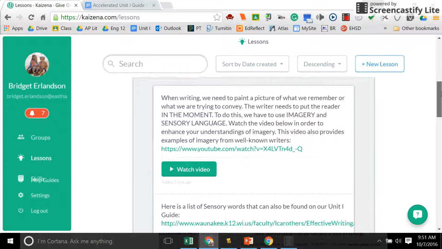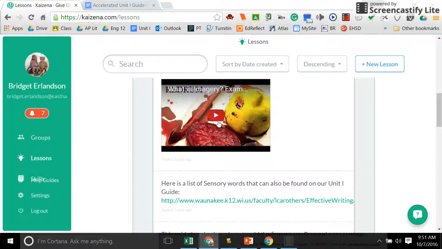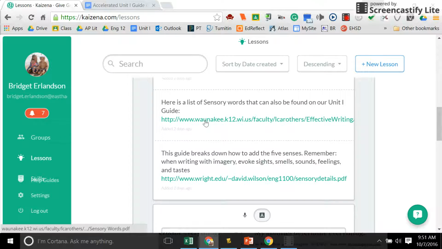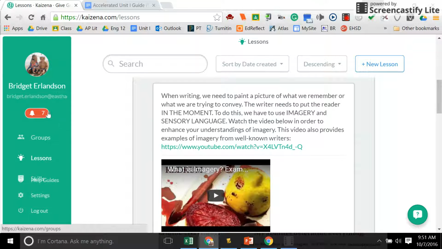What I've done with this is I've added comments. I can then sync a video to it. In the video, it pops up and it's a nice little video about what is imagery and examples of it. I've also linked in other documents that support using imagery in effective writing. This other document says this guide breaks down how to add the 5 senses. So what I can do with this for the students is create a conversation.